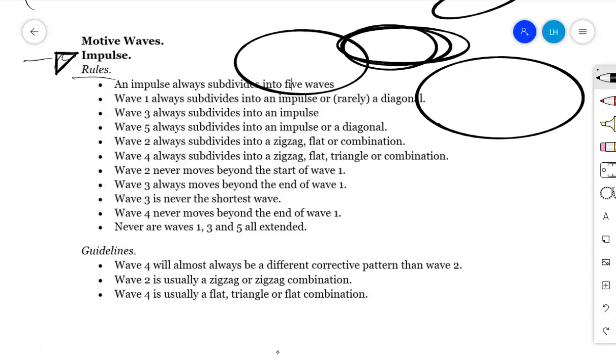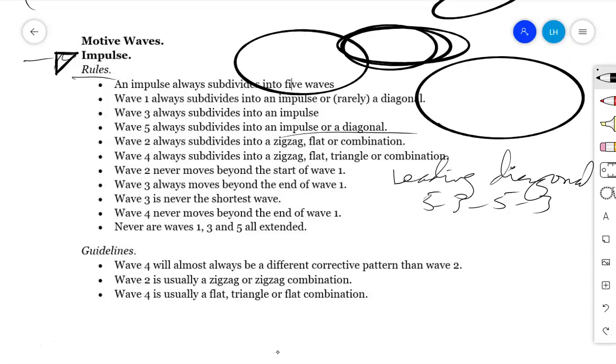So now we have another diagonal, in wave number 5. The diagonal we expect to see in wave number 1 is what we call the leading diagonal, whose building structure is 5, 3, 5, 3. But wave number 5 also can be a diagonal, and if it is, this is what we call the ending diagonal, which is what we call the 3, 3, 3, 3.